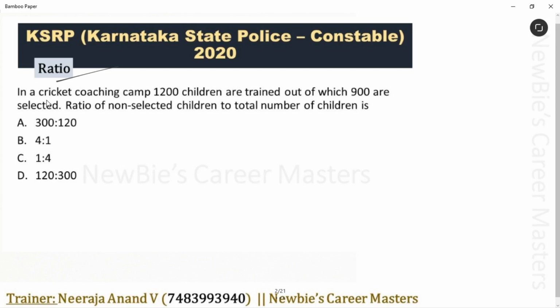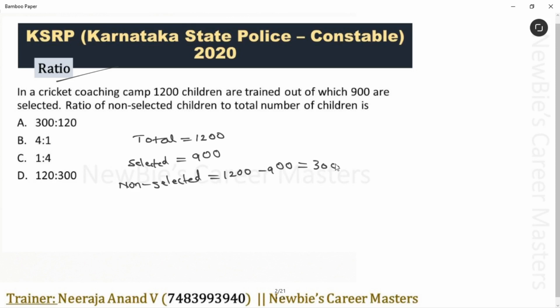See, in a cricket coaching camp, 1200 children are trained, out of which 900 are selected. The ratio of non-selected children to total number of children is given. Total children are 1200, correct? Out of 1200, selected students are 900. Then what about non-selected students? How to get this value? Very simple. Total minus selected students, that is 300.